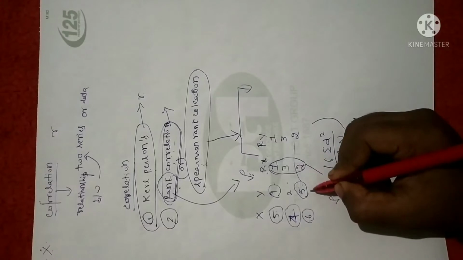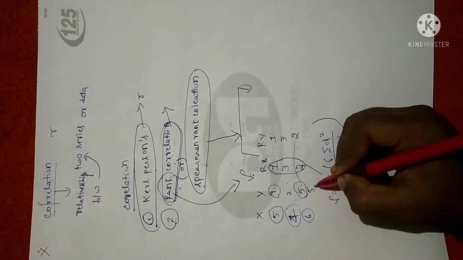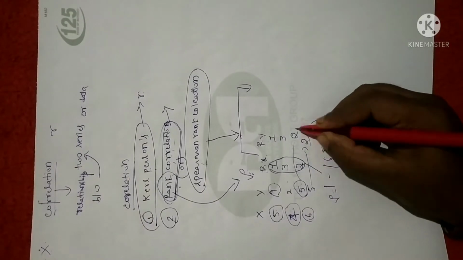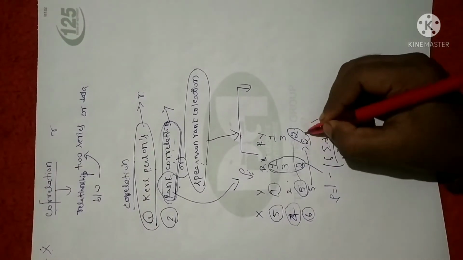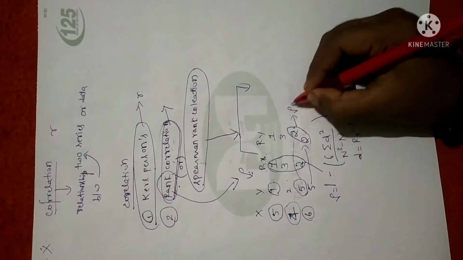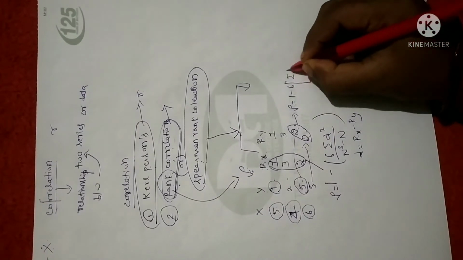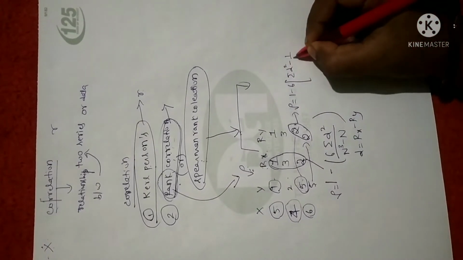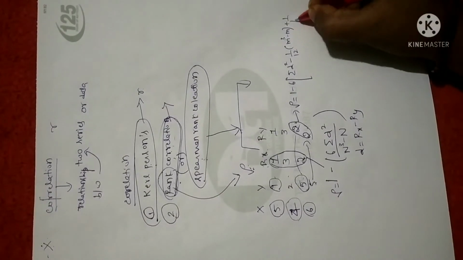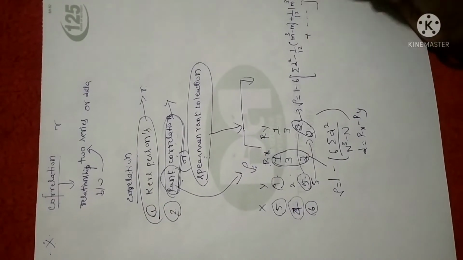Suppose in certain cases a mark of 5 is scored by two students, then the second rank will be assigned to both students. In such a case, we say the rank is repeated. If rank is repeated, we use the formula rho equal to 1 minus 6 times summation of d square plus 1 by 12 times m cube minus m, plus 1 by 12 times m cube minus m, and it will keep on repeating.